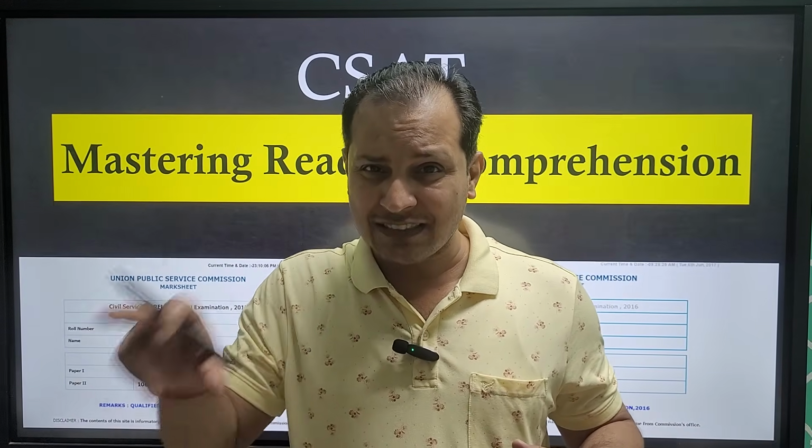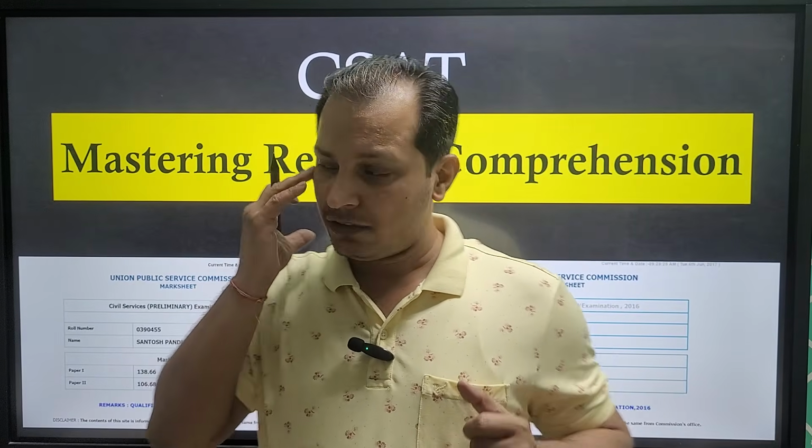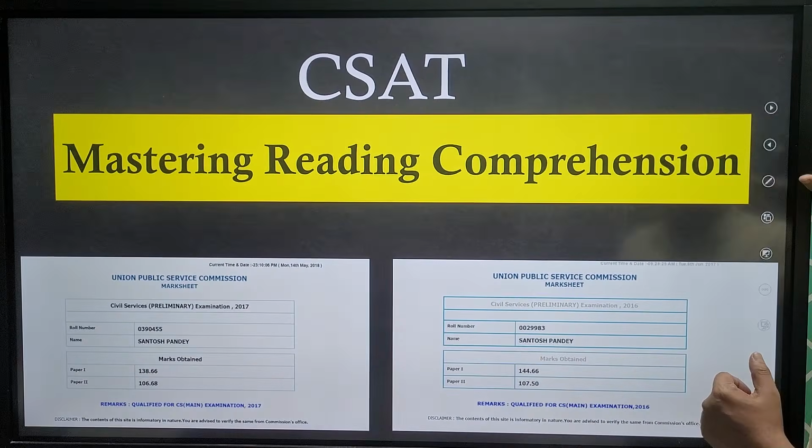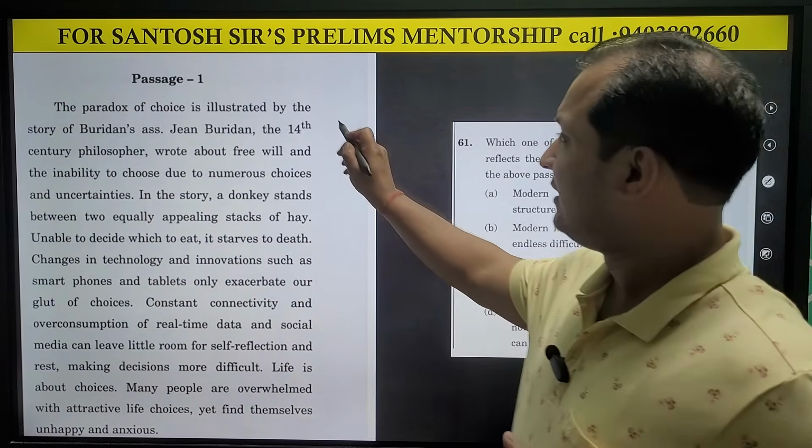So what I'm going to do is take one PYQ, then share the rules of elimination, and then show you how the options are getting framed so that you can easily eliminate those options, and I'm also going to give you one exercise. So let us see. Guys, the passage is in front of you. The passage is from the 2023 prelims examination CSAT paper.